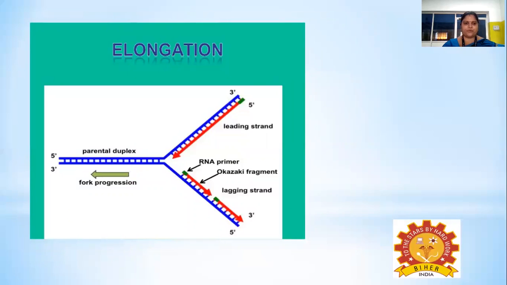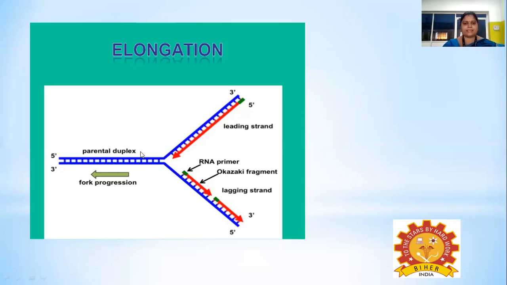If you look at the elongation of DNA replication, the leading strand and the lagging strand undergo the process of synthesis. The strand that runs in the 3' to 5' direction is said to be the leading strand, and the strand that runs in the 5' to 3' direction is said to be the lagging strand. In the leading strand, the DNA synthesis is continuous, and the RNA primer is synthesized only once. The synthesis is continuous by the helicase activity as well as by the DNA polymerase enzyme.